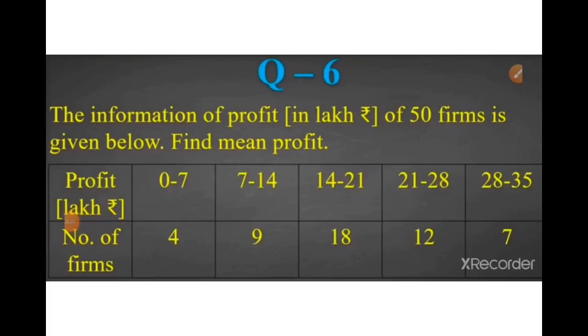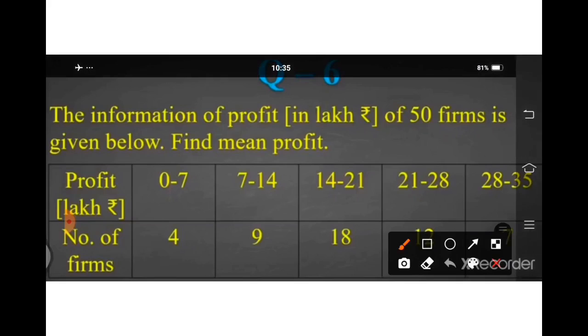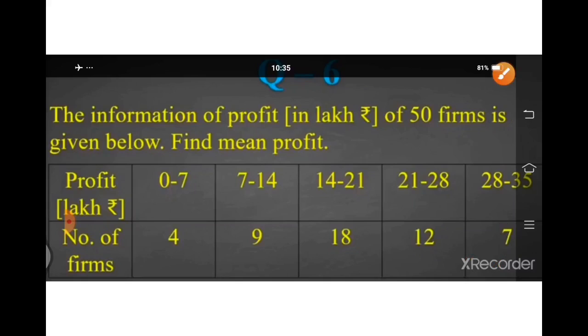Sum number 6. The information of profit in lakhs of rupees of 50 firms is given below. Find the mean profit. Profit 0 to 7 lakhs: number of firms is 4. 7 to 14 lakhs profit: 9 firms. 14 to 21 lakhs profit: 18 firms. 21 to 28 profit: 12 firms. 28 to 35: 7 firms.